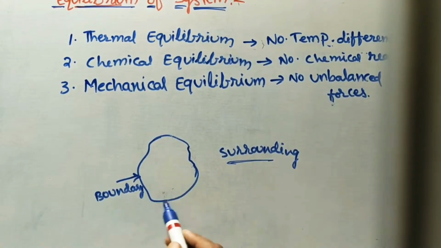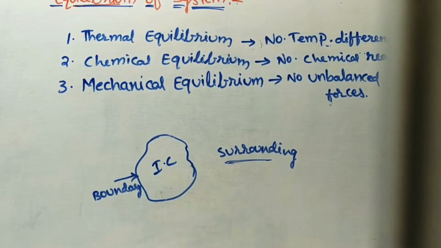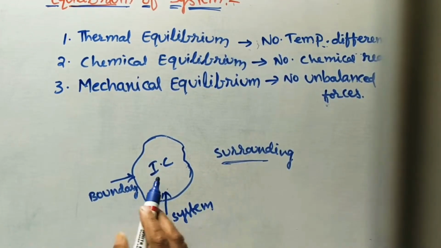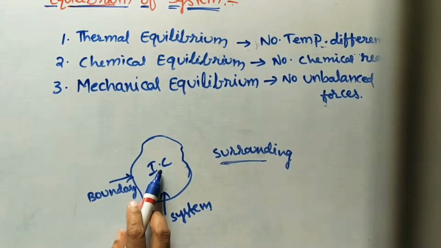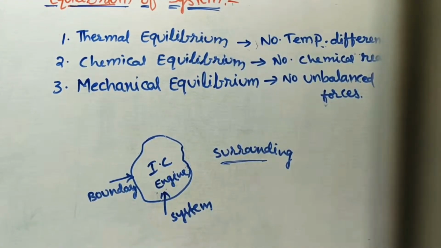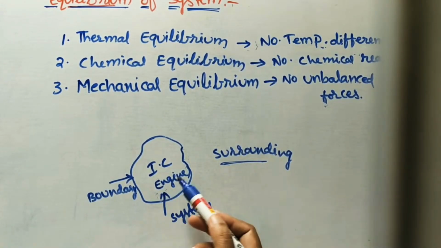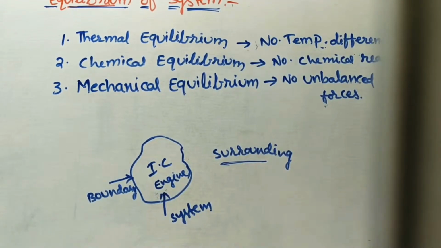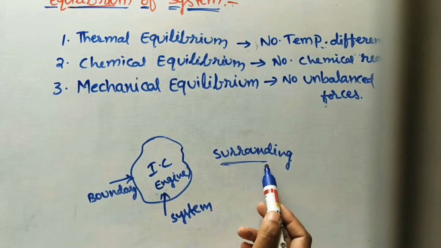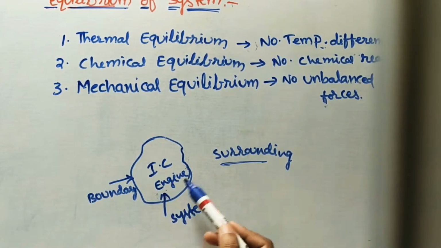Why are we considering this? For example, I am taking an internal combustion engine, an automobile vehicle engine. This is our system. Because of combustion of fuel inside this engine, the engine temperature is more and the surrounding temperature is less, so there is a temperature difference. Is it in equilibrium? It is not in equilibrium, because here the temperature is more and there it is less. According to thermal equilibrium, there should be no temperature difference between system and surroundings.